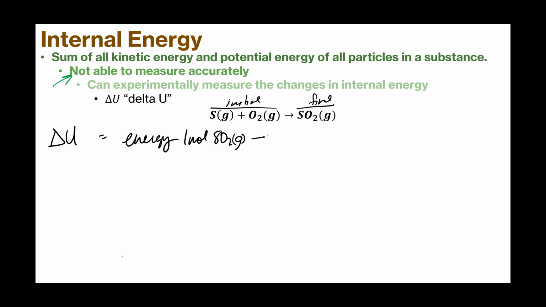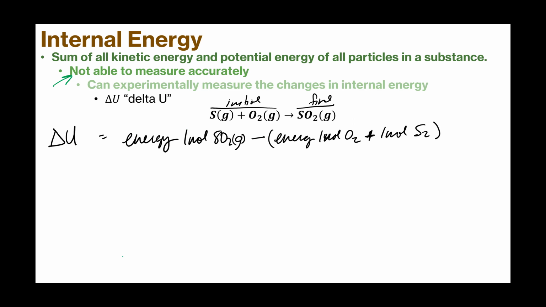So our delta U is final minus initial: the energy for 1 mole of SO2 minus the energy for 1 mole of O2 plus 1 mole of S2. We can use this to figure out what's going on. Oftentimes we're just measuring the difference.